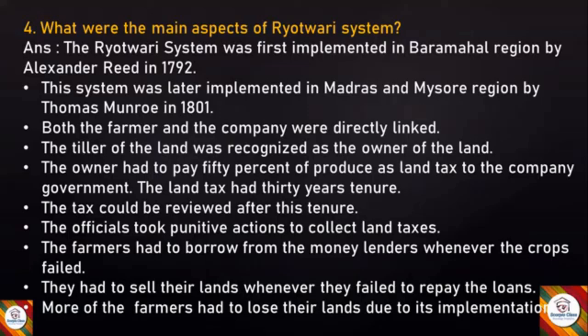The officials took punitive actions to collect land taxes. The farmers had to borrow from the moneylenders whenever the crops failed. They had to sell their lands whenever they failed to repay the loans. More of the farmers had to lose their lands due to this implementation.